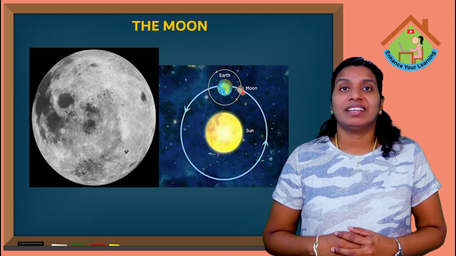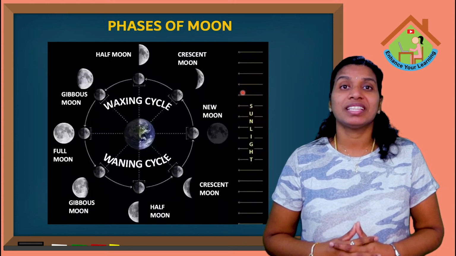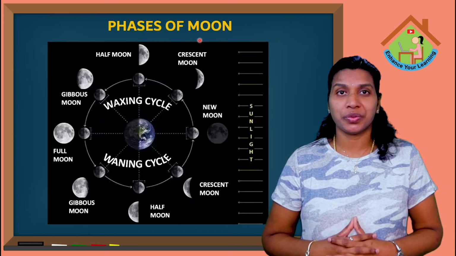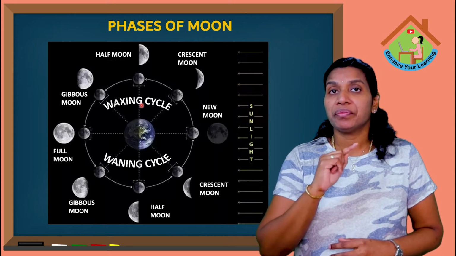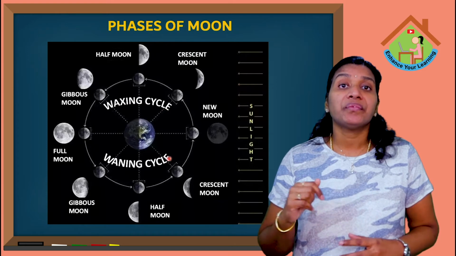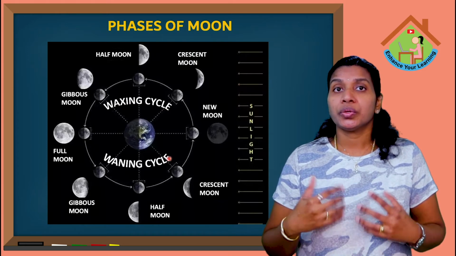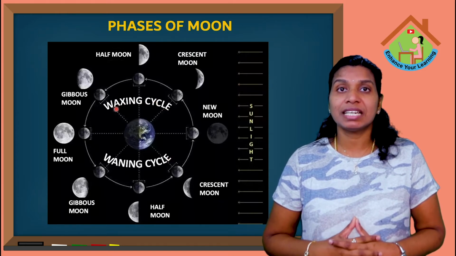Okay, kids? Now we are going to see about the phases of the moon. The phases of the moon have two cycles, the waxing cycle and the waning cycle. Do you know what happens during the waxing cycle?